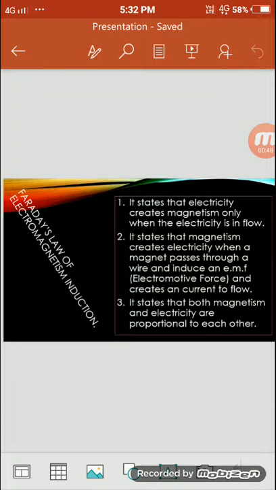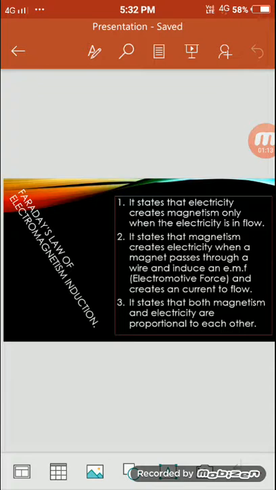It states that electricity creates magnetism only when the electricity is in flow. When you flow current through a wire, it produces magnetism. Second law: it states that magnetism creates electricity when a magnet passes through a wire and induces an EMF and creates a current to flow.